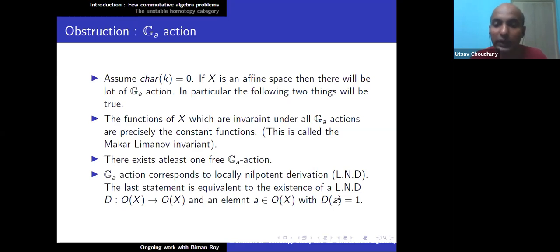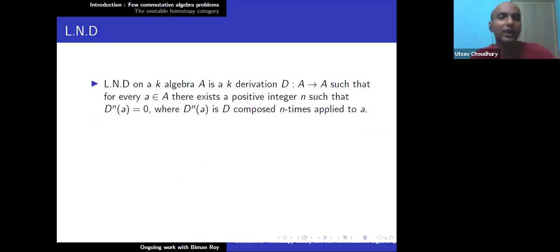So what is a locally nilpotent derivation is the main question. An LND on a K-algebra A is a K-derivation, that is, a K-linear map which satisfies the Leibniz rule, such that, now locally nilpotent is the new part, for every a there exists a positive integer n, which depends on a, such that if I apply D n times to a, I get 0, where D^n a is D applied n times.